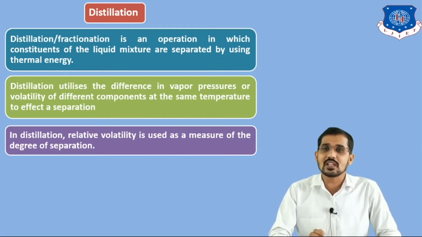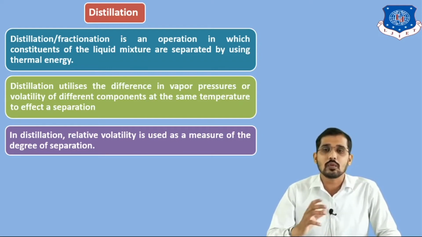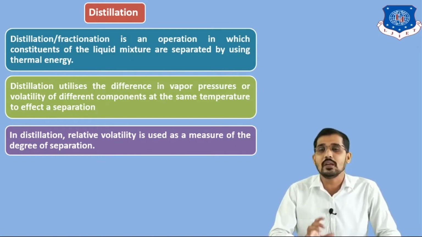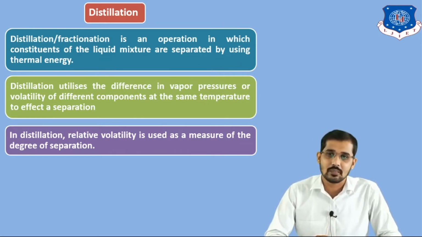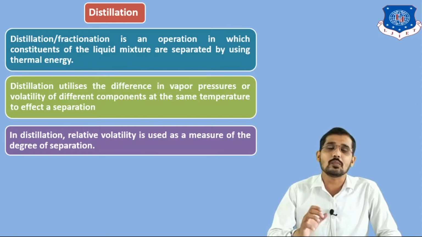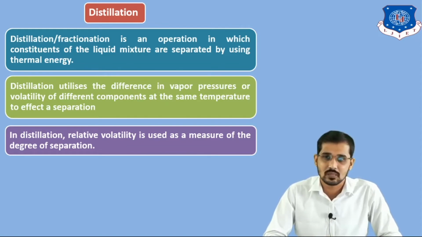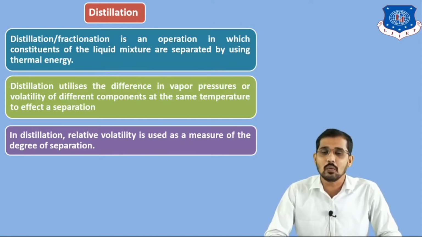This is the relative volatility of component A with respect to B. If you want to write the relative volatility of component B with respect to A, that is alpha BA, the formula will be (YB divided by XB) divided by (YA divided by XA). This gives you the effectiveness of the separation in distillation. So that is relative volatility.